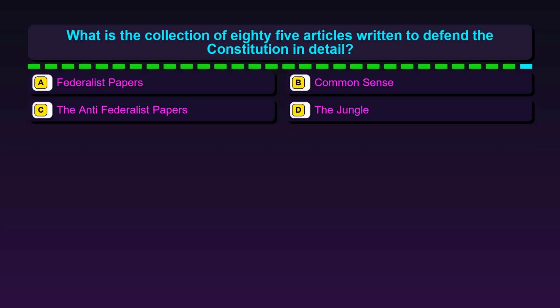Question 89. What is the collection of 85 articles written to defend the Constitution in detail? Option A, Federalist Papers. Option B, Common Sense. Option C, the Anti-Federalist Papers. Option D, the Jungle.